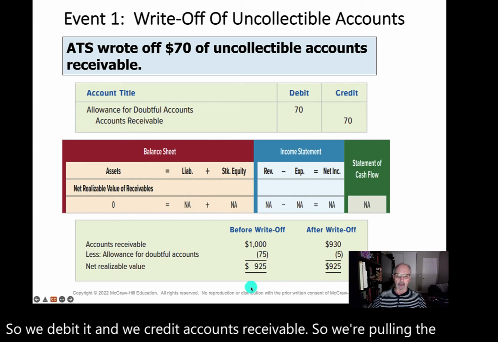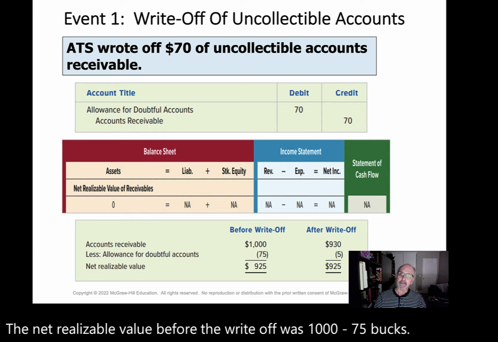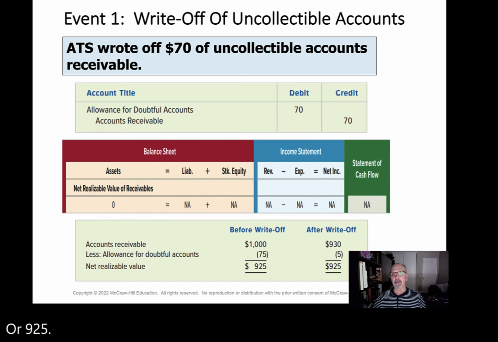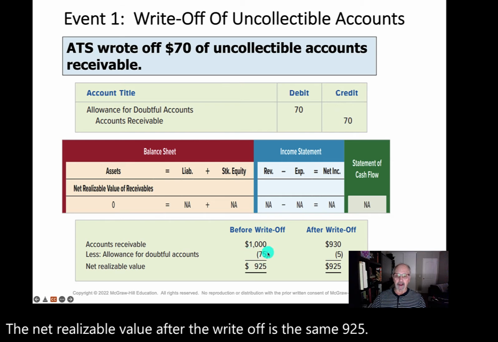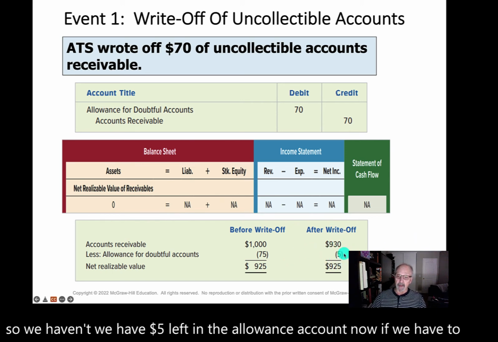Now, if you look at the bottom here, the net realizable value before the write-off was 1,000 minus 75 bucks, or 925. The net realizable value after the write-off is the same 925 because we're taking 70 of the 75 bucks and we're also reducing accounts receivable. So we have $5 left in the allowance account. Now, if we have to write off more than that $5, our net realizable value now is going to be reduced.